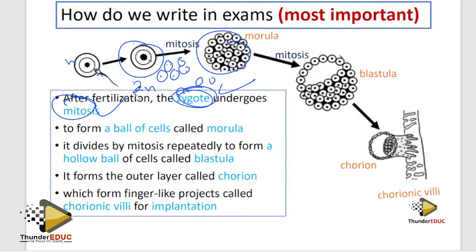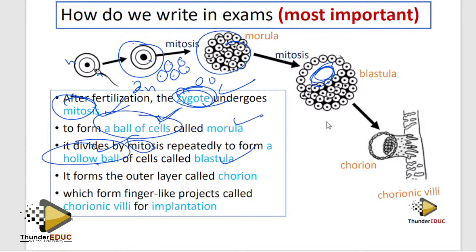So after fertilization, a zygote is formed, which undergoes mitosis to form a ball of cells. This is a mark. Don't say to form morula. Forming a ball of cells is a mark, called morula is another mark, which divides mitotically or repeatedly to form a hollow ball of cells. This is also another mark. How do we call this hollow ball of cells? Blastula. It has a hole inside, so think about a hole. That's how you can remember it's a blastula. If you don't know a hole, ask your neighbor.